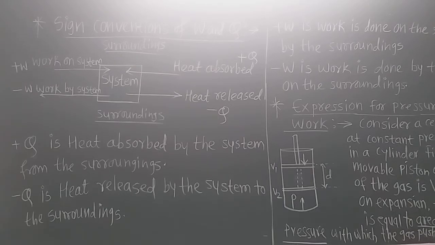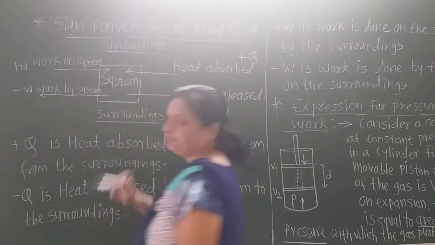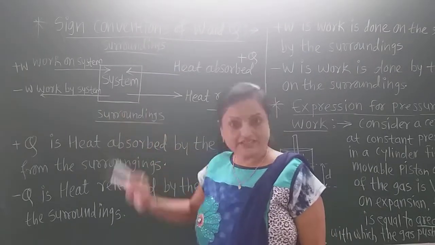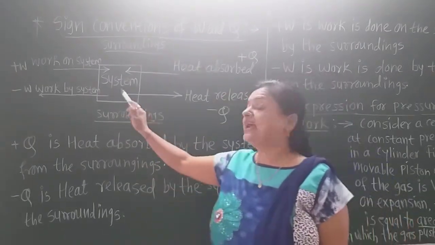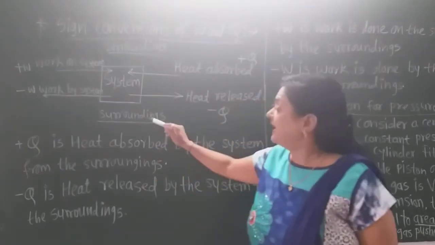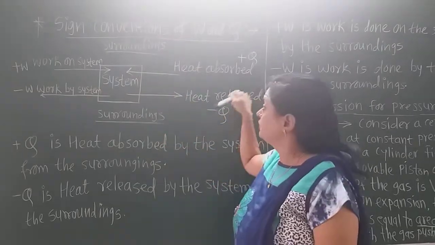Now again pay attention on the blackboard, students. We are learning the sign convention of work and heat. Now see here, this is the figure. Suppose the system is any chemical reaction, and the surroundings are there.